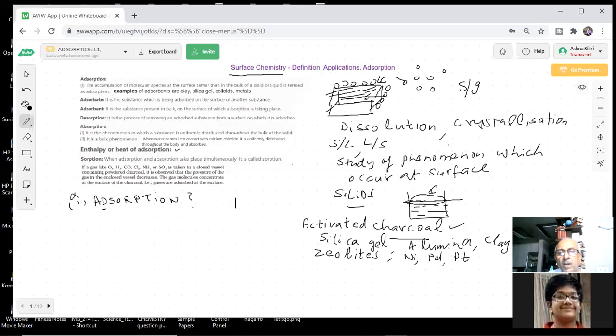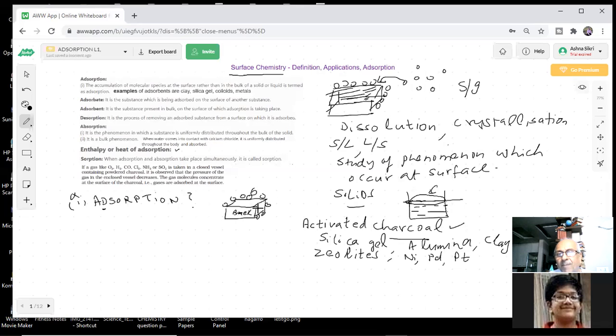What do you mean by this? See, this is my solid. Inside this is my bulk. All inside is my bulk, and the surface is this one: the top and the sides, all surface. So the molecules are accumulating at the surface.